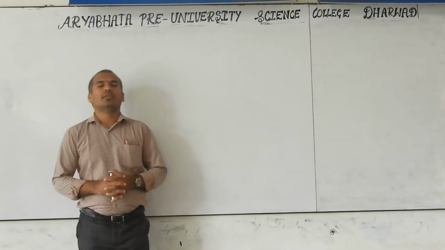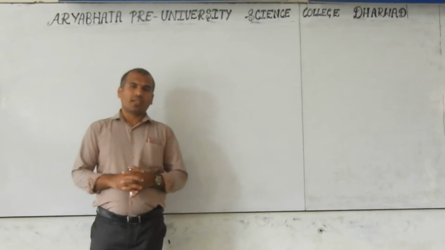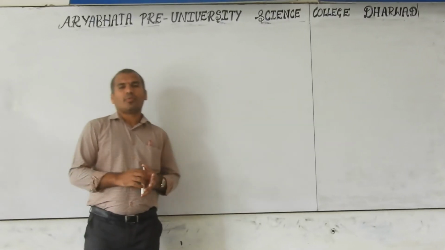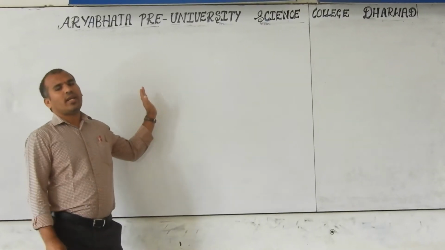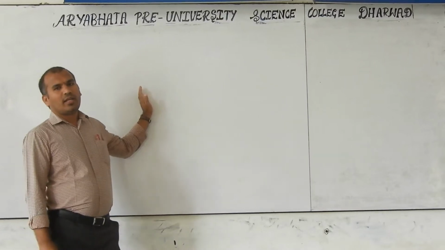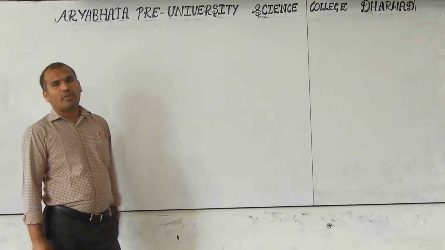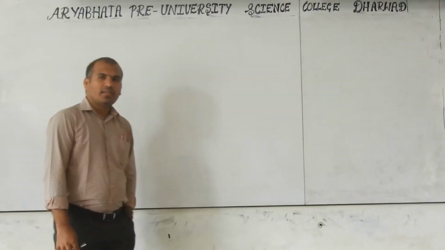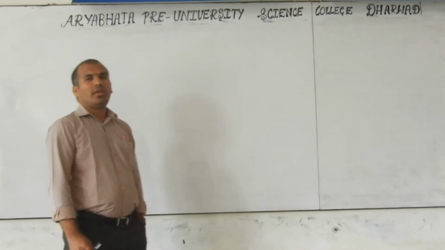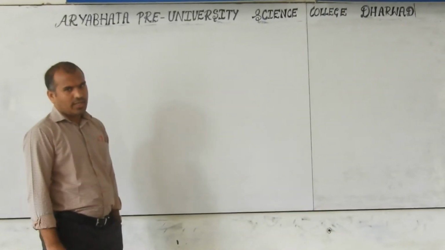In the last class, we started with the physical properties. Formaldehyde is gaseous and acetaldehyde is a volatile liquid, and the remaining aldehydes and ketones may be in the liquid state or solid state.